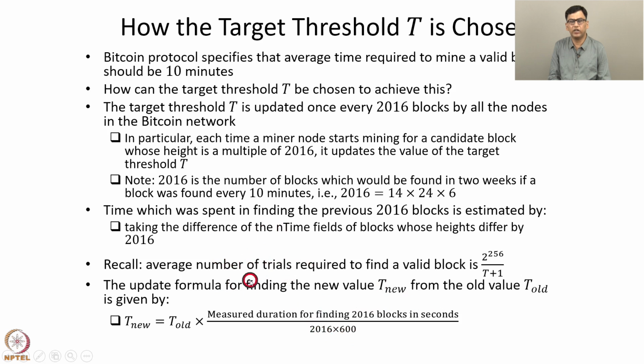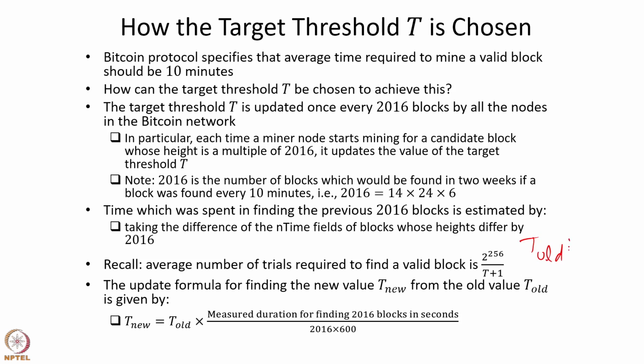Now we know that the duration is inversely proportional to the value t. So we have a simple inverse proportion problem. T old corresponds to this measured duration, which is in the numerator of this formula, and t new corresponds to 2016 into 600, which is what we want it to be.